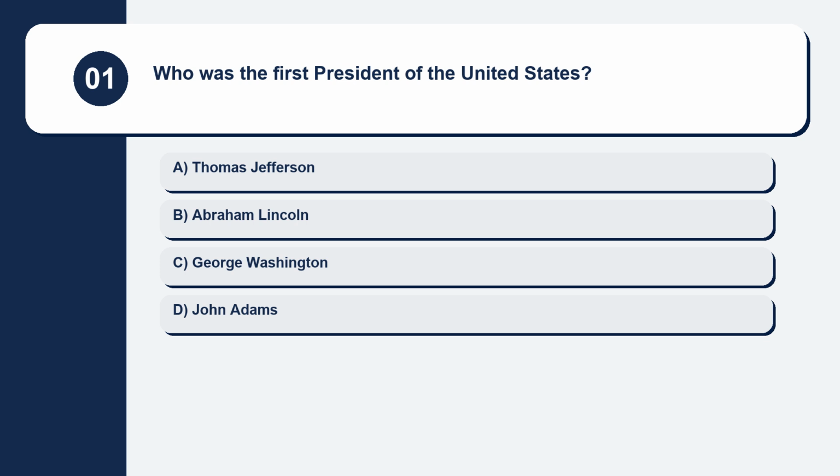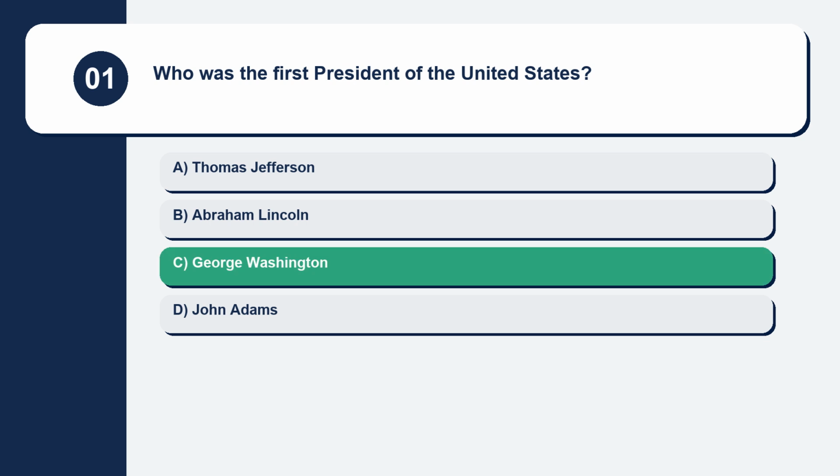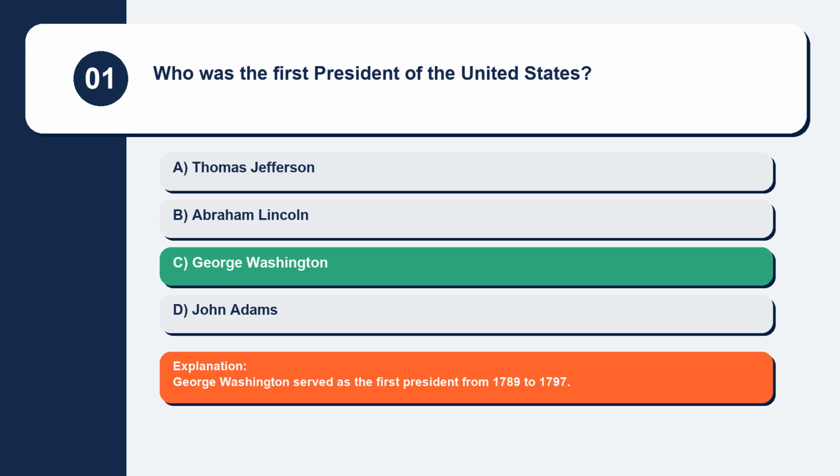Question 1. Who was the first President of the United States? Thomas Jefferson, Abraham Lincoln, George Washington, John Adams. George Washington served as the first president from 1789 to 1797.